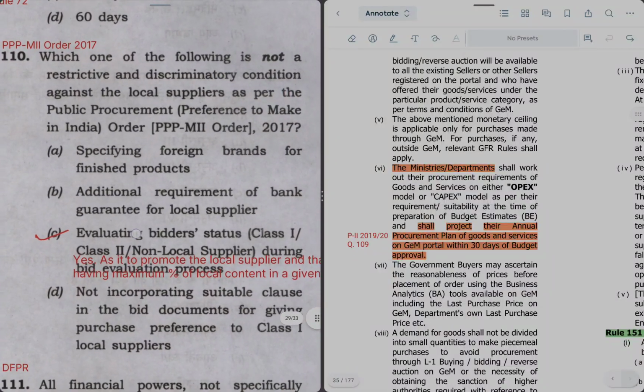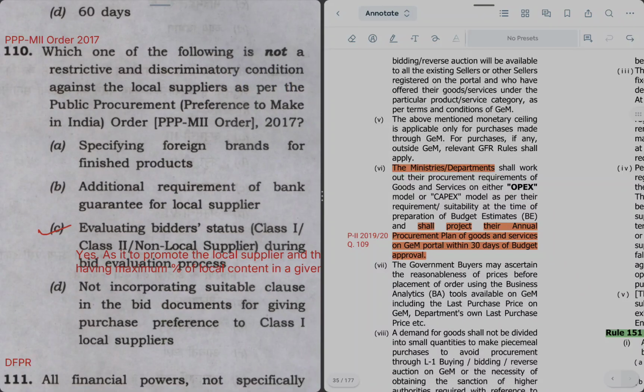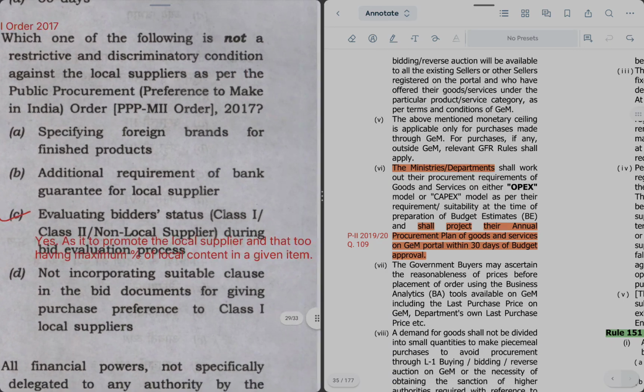The next question is asked from a Government of India order. Which one of the following is not a restrictive and discriminatory condition against the local suppliers as per the Public Procurement Preference to Make in India order dated 2017? In this, there are Class 1 local suppliers and Class 2 local suppliers, and it is defined who will be Class 1 and who will be Class 2. When bids are evaluated, their status is decided in terms of Class 1, Class 2 and non-local supplier. First preference is given to the Class 1 supplier, second is Class 2, and third is non-local.